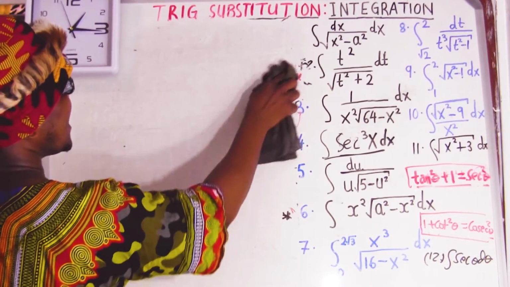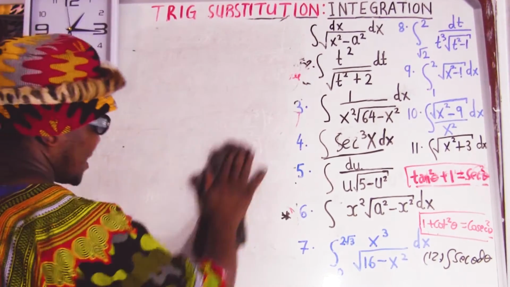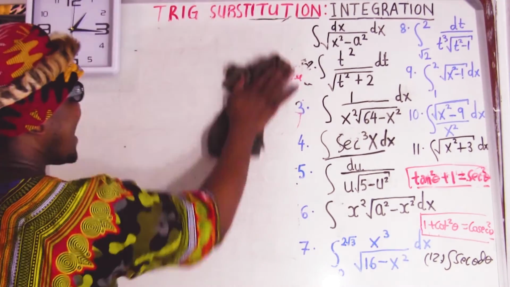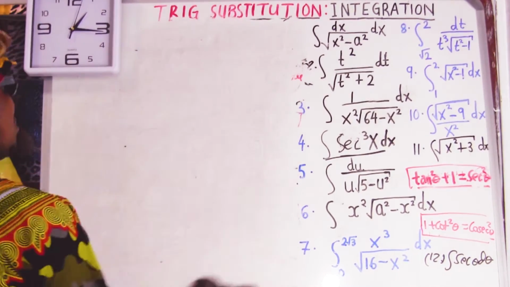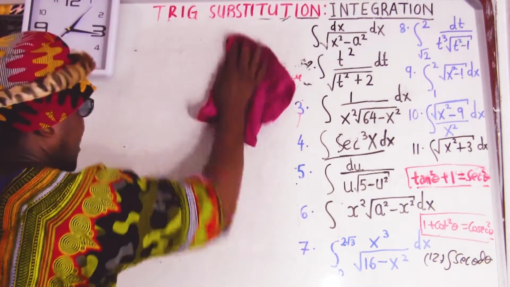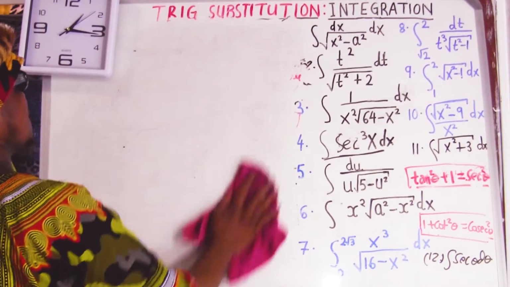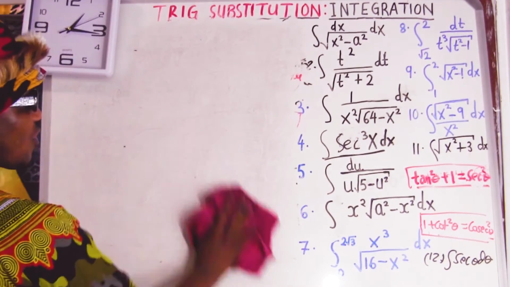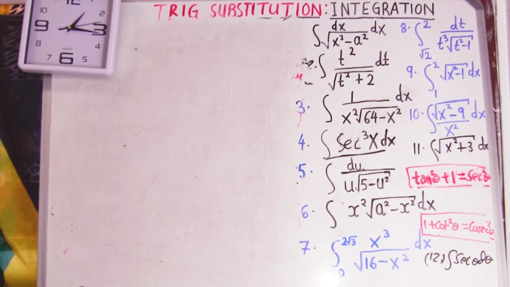This question is very big. You need a lot of space. Maybe I'm going to do it separately because the space is very small here. That question is actually bigger than the one that I just did. So I'll copy it and then do it separately. Now we go to question number 8.